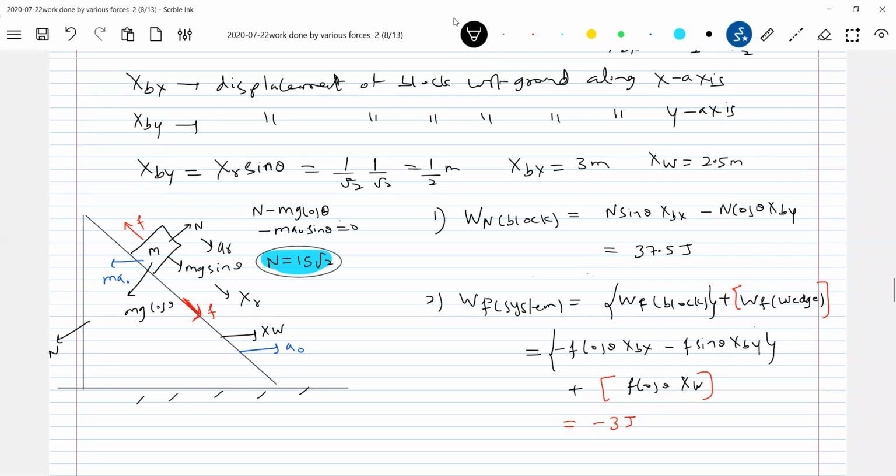Similarly, it's asking the total work done by normal contact force between the block and the wedge. Total normal contact force is asked now. What do you mean by that? Let's check it.